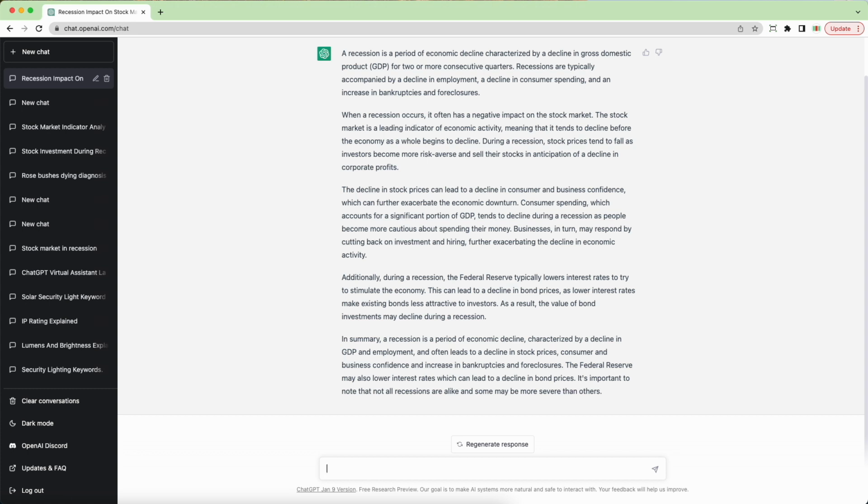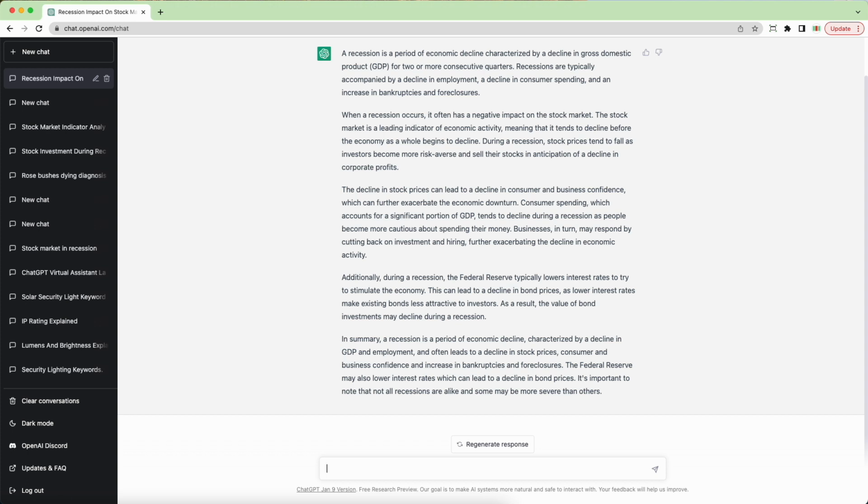But you notice as you read through this, it assumes that the reader has some knowledge of economics, the stock market, probably a higher level vocabulary. Not everybody's going to be as well versed as others in the market and economics.